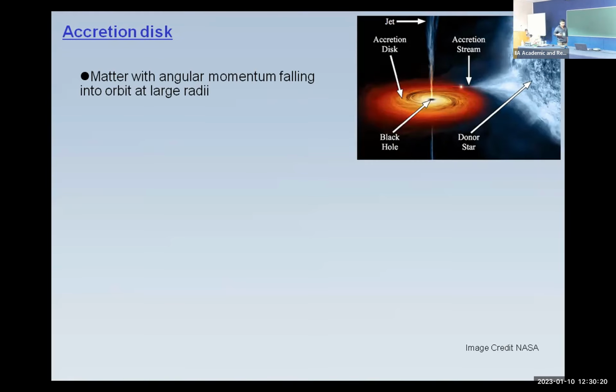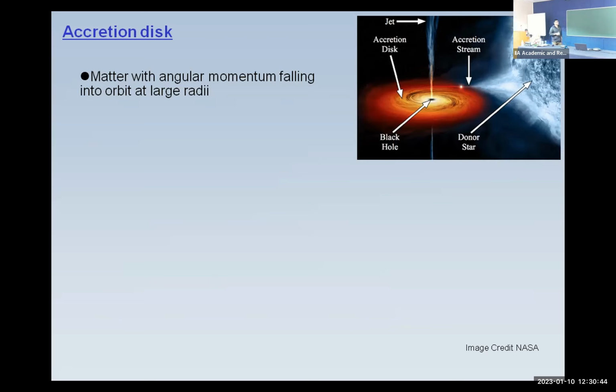When it crosses some critical accretion rate, convective instability grows and turbulence starts. So viscosity goes up and matter starts transporting angular momentum, almost 90% of its angular momentum, outward so that it can fall into the black hole. So viscosity is crucial, which is actually triggered by the accretion rate.